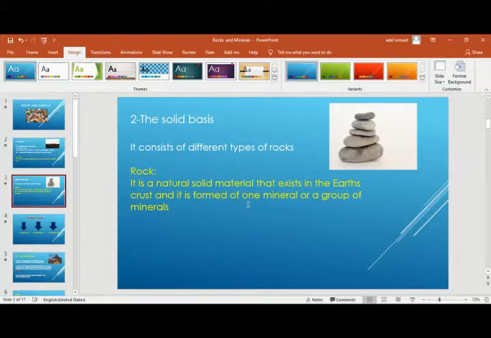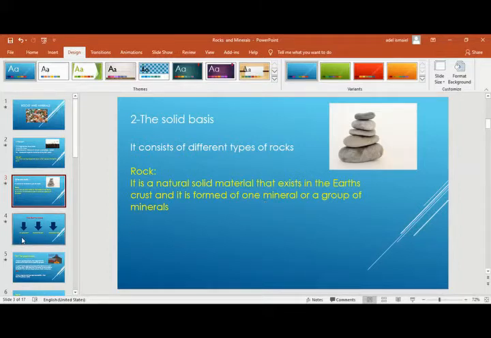Okay, it is the same way in the formation of rocks. Rocks are divided into different types, and the rocks are formed of one mineral or a group of minerals. But the minerals may have new names that you didn't hear before, but you are going to understand the concept of the formation of rocks.